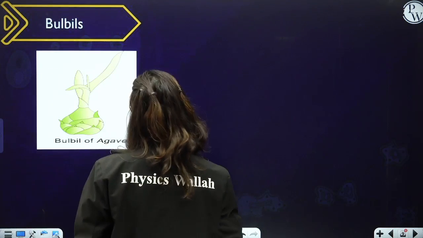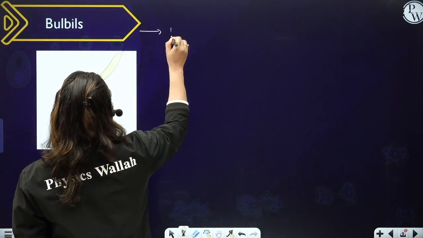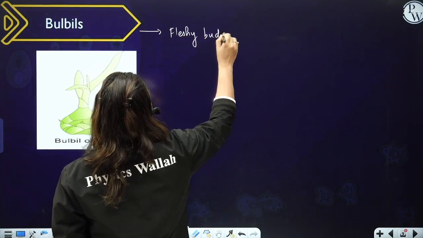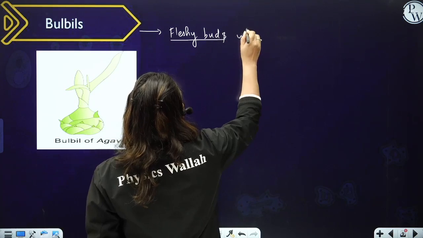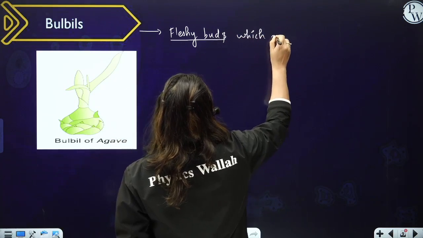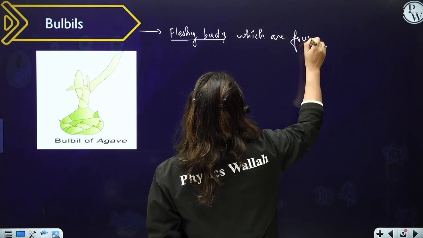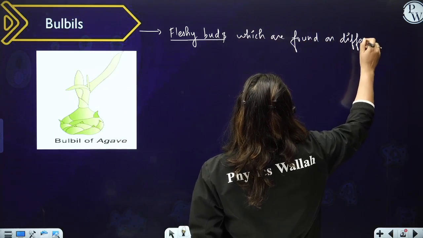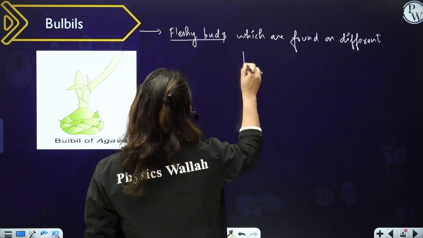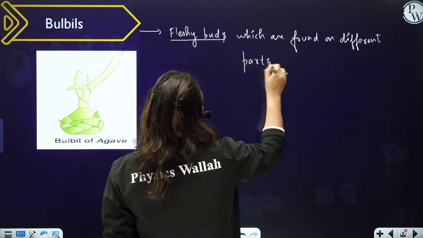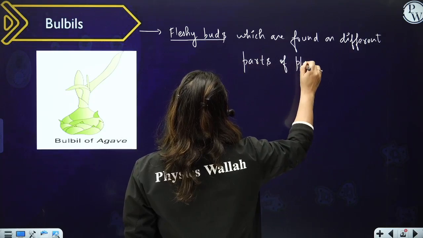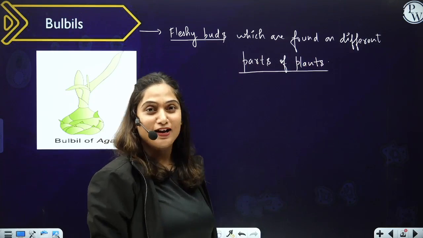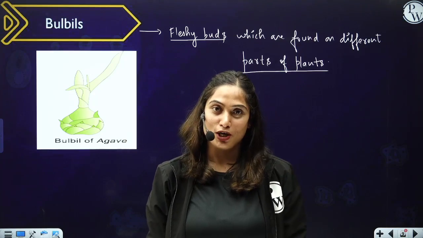Bulbil. What are bulbils? Bulbils are the fleshy buds which are found on different parts of the plant, and these fleshy buds help the plant in vegetative propagation.